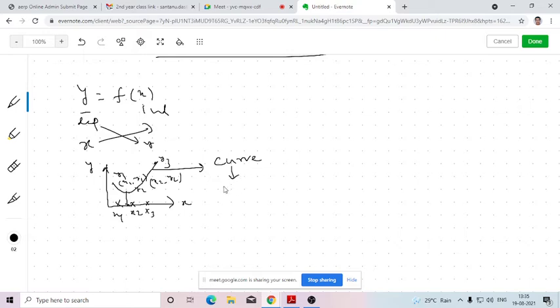This curve can be a circle, a straight line, a parabola, or a hyperbola. It can be anything, but in general this relationship represents a curve, because there are two variables, one independent and one dependent. Together they can be identified as an arbitrary point in the two-dimensional real plane. By joining them we get the locus, the equation of a curve. So in general, a function of one variable represents a curve geometrically.